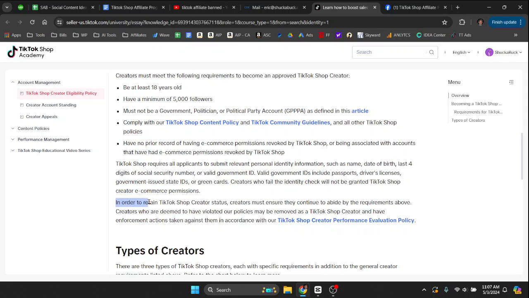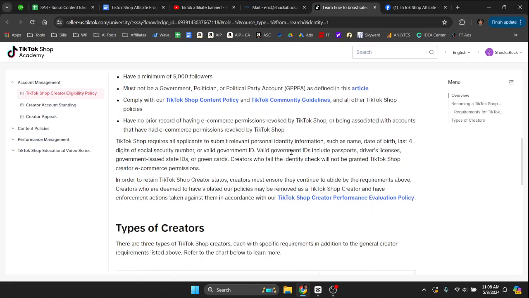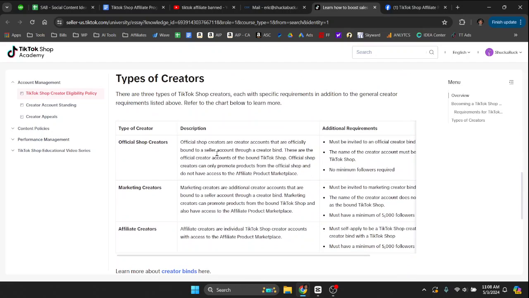So it also says in order to retain TikTok Shop creator status, creators must ensure they continue to abide by the requirements above. So these are the requirements for sure. So if you were associated with an account that had e-commerce permissions and it was revoked, meaning you were banned, I think you're out of luck, honestly. And that's the way I'm seeing it.